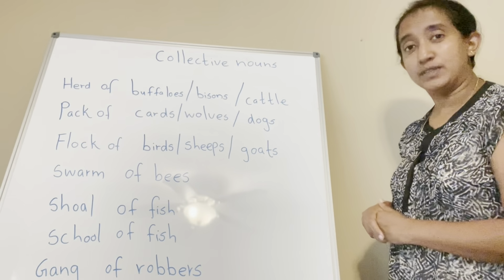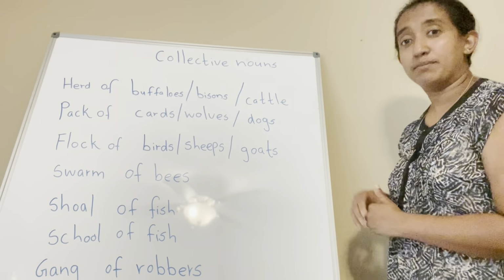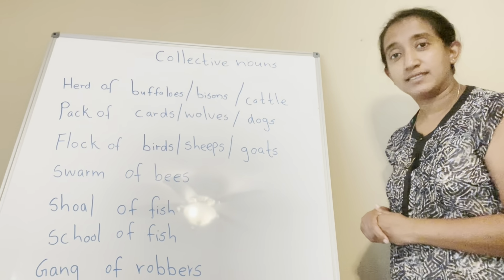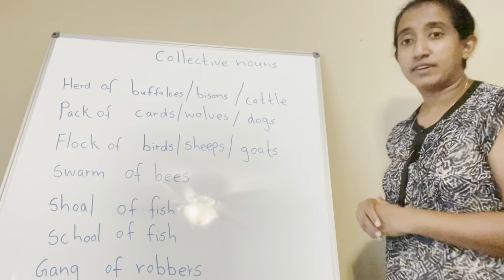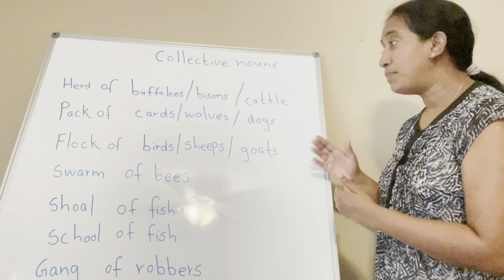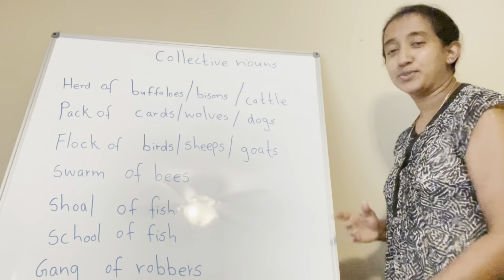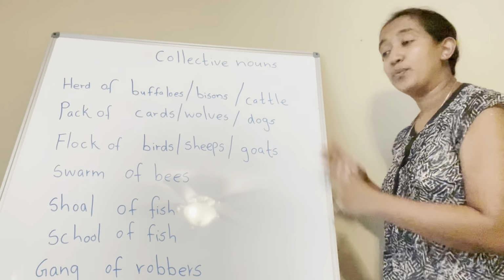Herd of buffaloes, herd of bisons, herd of cattle, pack of cards, pack of wolves, pack of dogs. So you can go through the other ones very leisurely. I gave you lots of examples for collective nouns.